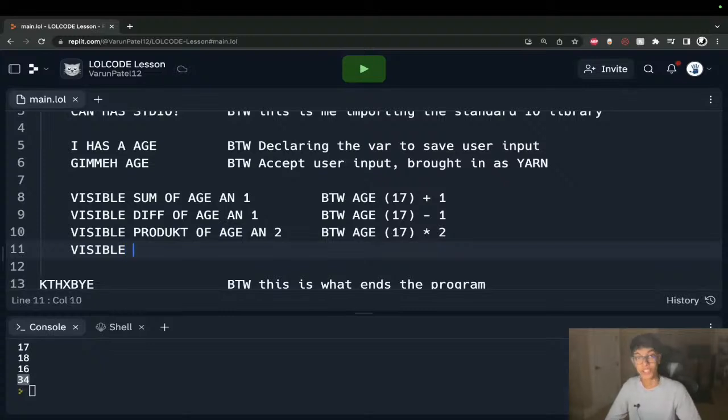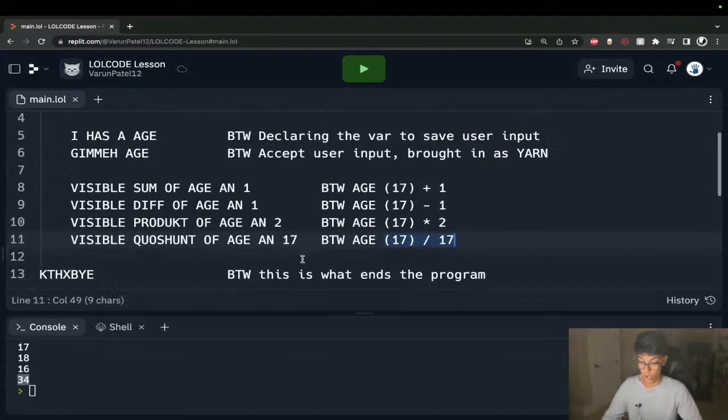And then for our last ones, we have 2 more that I want to talk about. We have division. Division has a really weird spelling, just like multiplication, just like product. So it's going to be quotient, quotient of age and 17. Again, this is just me saying age 17 divided by 17. That should hopefully give us 1. Test it out. Oops, not 117. There you go.